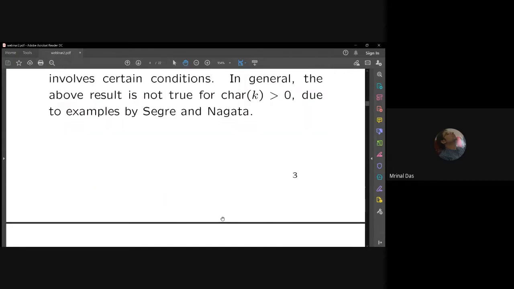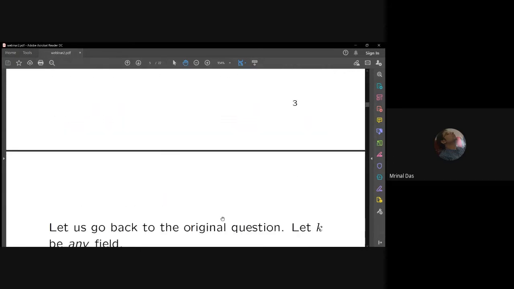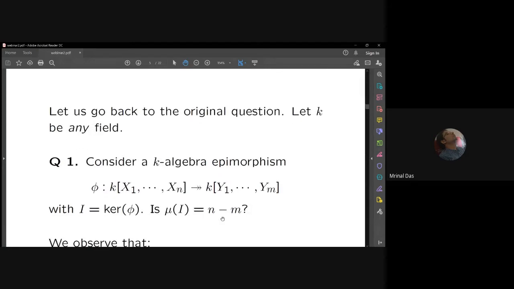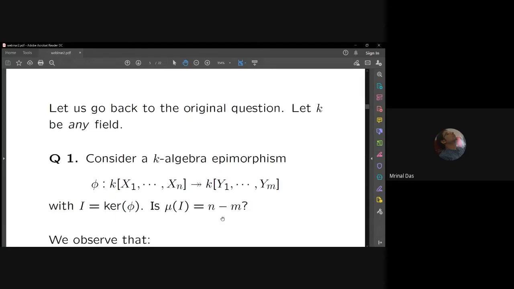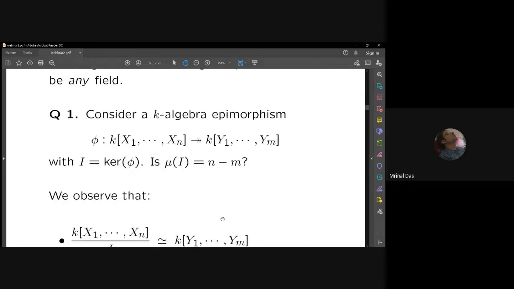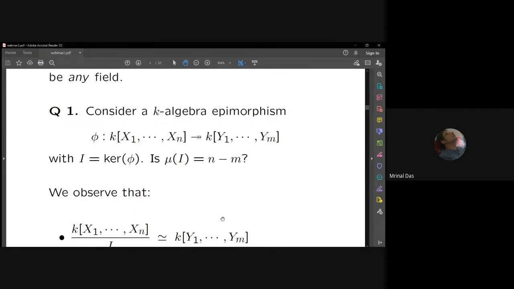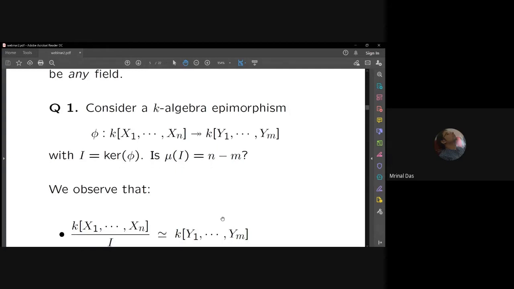Okay, regarding question 1, let us make certain observations. First, I am removing the assumption of complex numbers. So let k be any field, because it makes sense for any field. Take a k-algebra epimorphism. This epimorphism is important. So I have a surjective morphism phi from the polynomial ring in n variables to the polynomial ring in m variables, and the kernel is I. Then the same question: whether I is generated by n minus m elements.